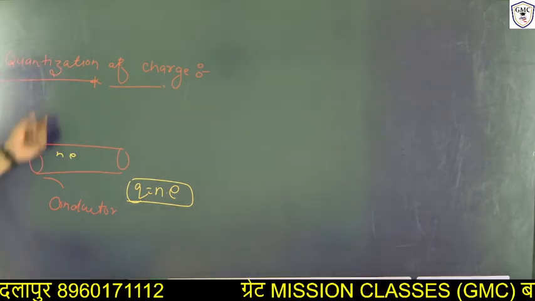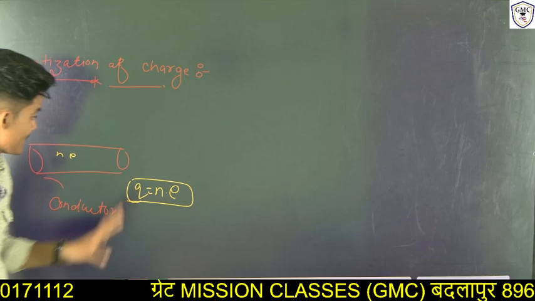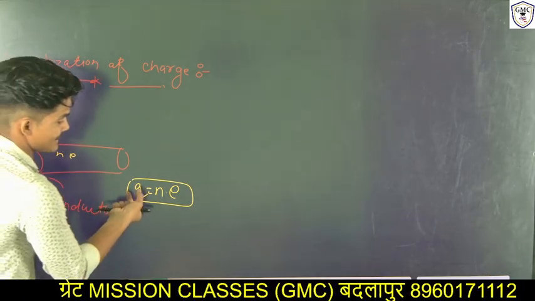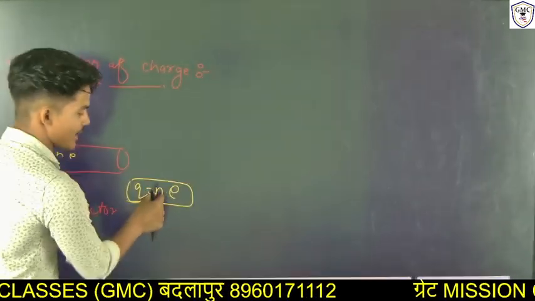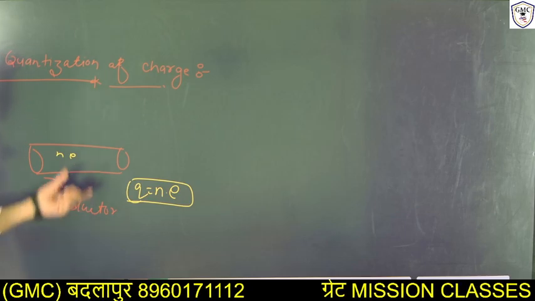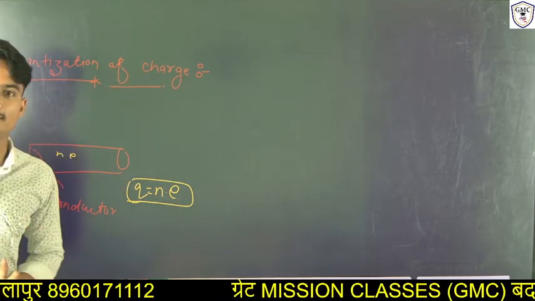So what is quantization of charges? In nature, the charge exists in a multiplicative form, like Q is equal to n into e. This is called quantization of charges.